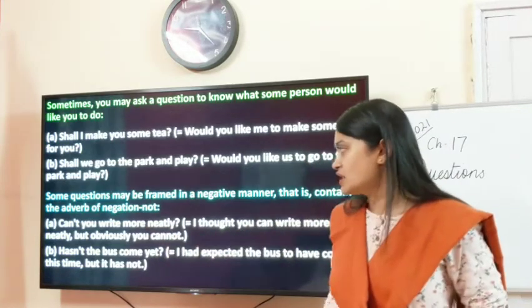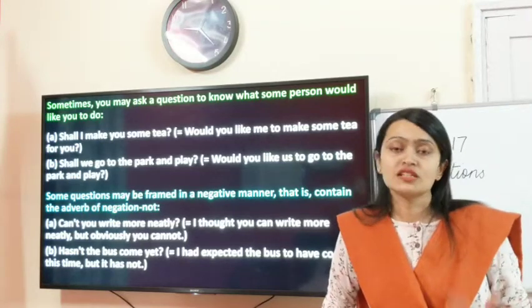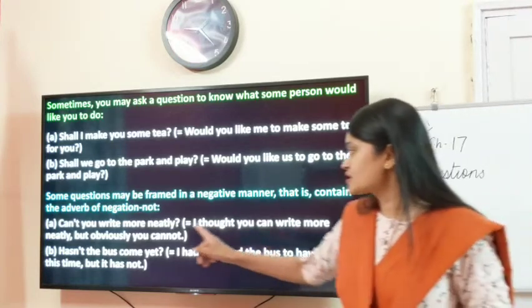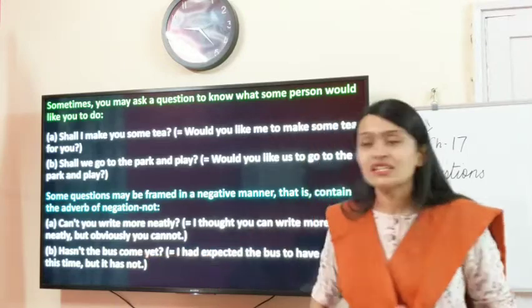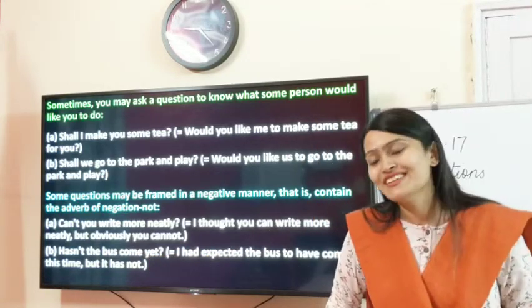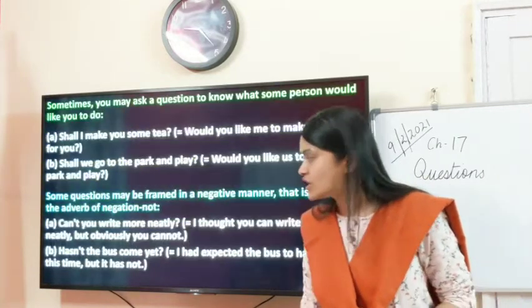Hasn't the bus come yet? So usually the bus comes on time, but today it has not come. So it is a negative remark over here. I had expected the bus to have come by this time, but it has not. So it is not the actual meaning, but it is actually conveying negative emotions. Okay, children? So this is what yes-no questions are utilized for.